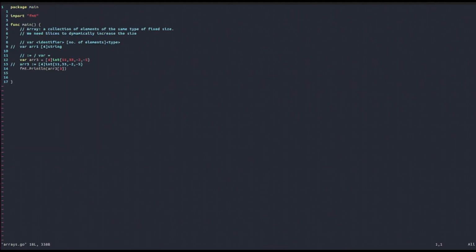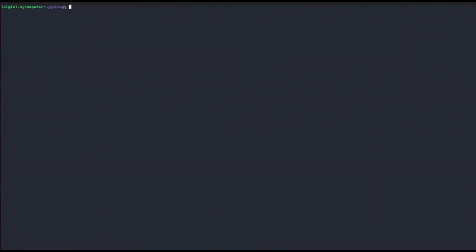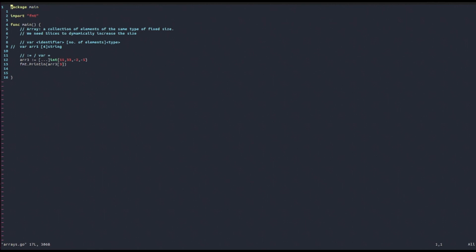And another thing that you should know is that just like with types, when we declare and initialize a variable at the same time with the colon equal operator or with var equals without specifying the type, we infer the type. We can also infer the number of elements, and the compiler can tell it from the initialized value. How can we do that? We will put 3 dots inside the square braces like this, and in this way, as you can see, it will work. The array will have size 4. That is the size of the elements we placed inside the initialized array.